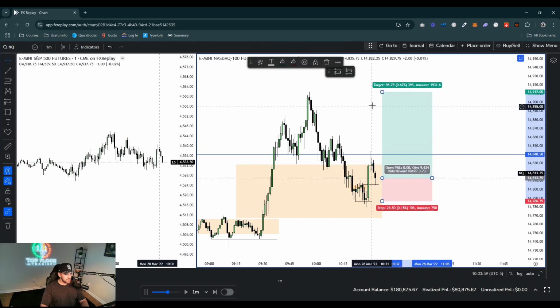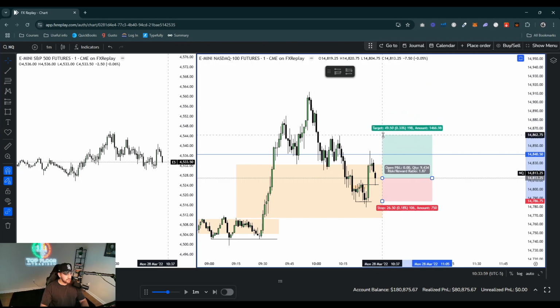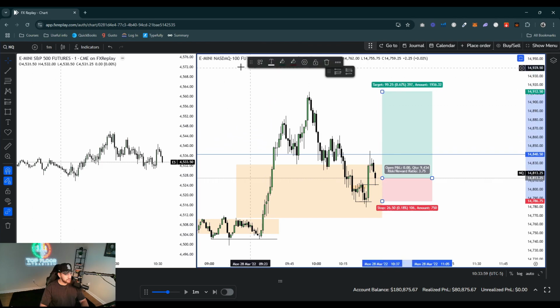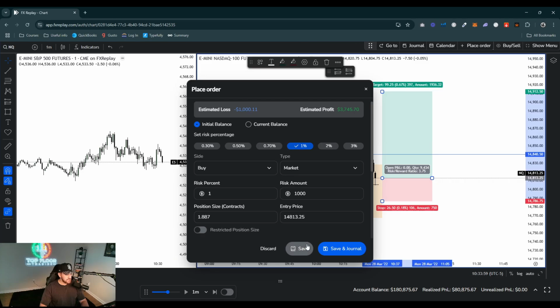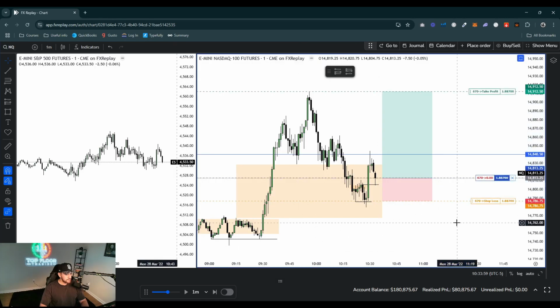So about a 3.73 R. And the one up to here is very close to a 2R, which is fine, but I want to aim for this high up here. So let's go ahead and place an order. Let's see how this plays out. Again, we'll just go 1%, and let's go ahead and see how this plays out.